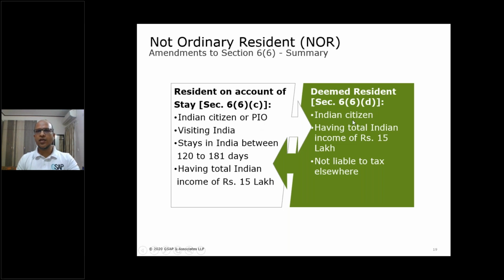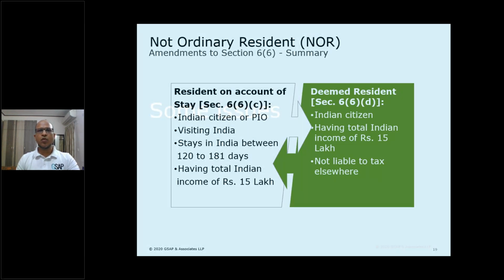66D applies to Indian citizens. It does not apply to PIOs. They have India source income of 15 lakh as in 66C, plus their income is not taxable in India. There is no condition of stay in India for 66D or 61A deemed residents. They may stay in India, they may not stay in India, but they will become not ordinary resident.